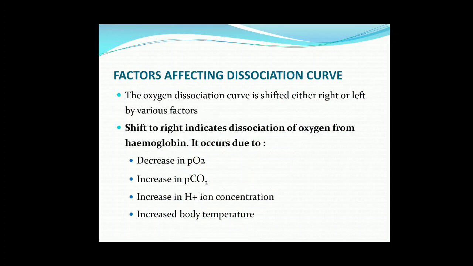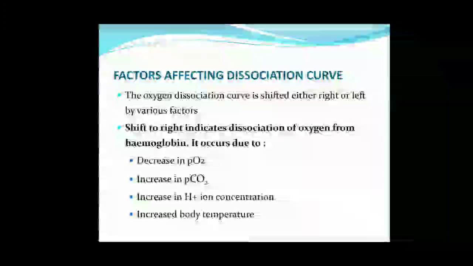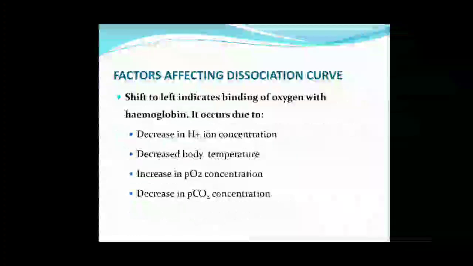dissociation of oxygen from hemoglobin. When does it occur? It occurs due to, revise it, partial pressure of oxygen being less, partial pressure of CO2 being more. See, other things are all more. Hydrogen ion concentration is more, temperature is more. So, dissociation of oxygen from hemoglobin will take place and mostly occurs in the tissue part.